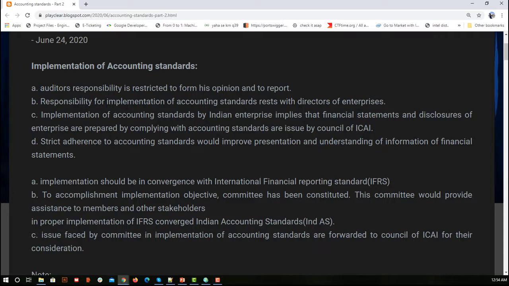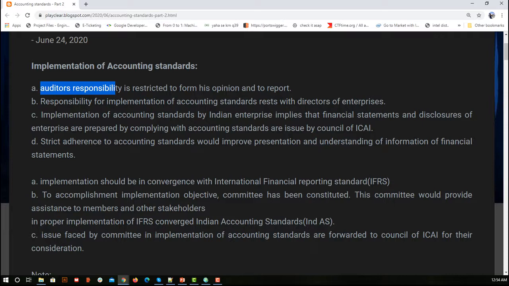Implementation of accounting standards says that in real time, in any organization there will be an internal auditor, an external auditor, and other management who take decisions. But who is responsible for any wrong things done, who is responsible for auditing, and if they have any queries, whom should they contact, and how does the process happen, what is the sequence?